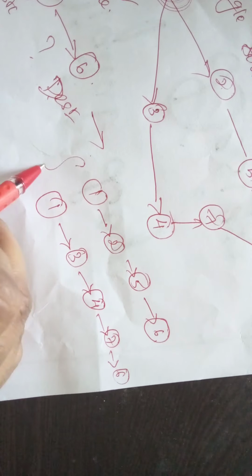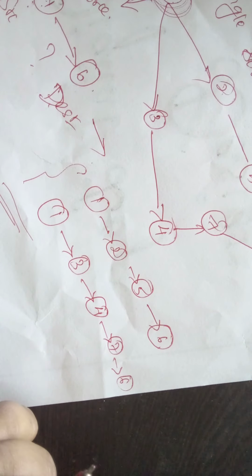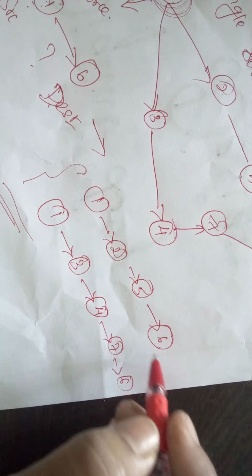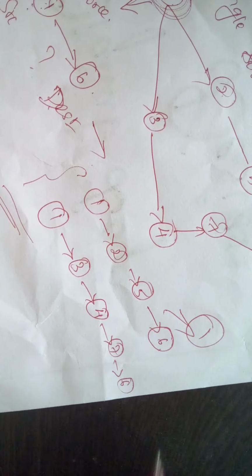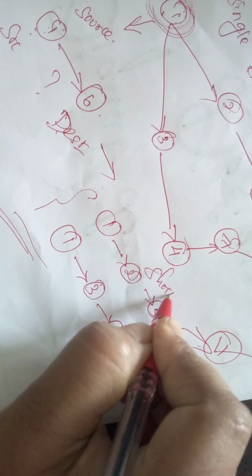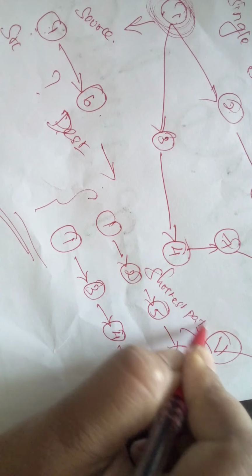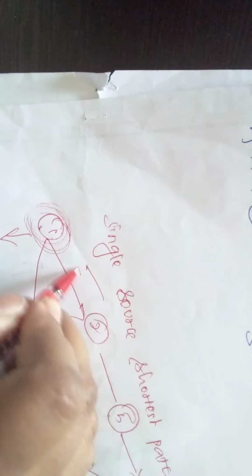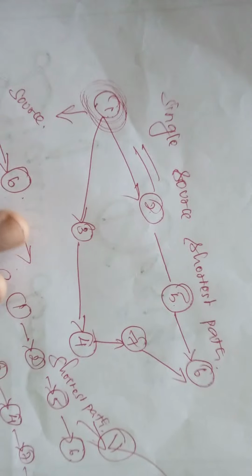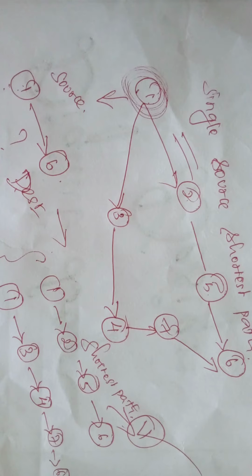So compare these two paths. Which one is the best one, which one takes the minimum time? Of course the first one. This is what the shortest path is, single source shortest path. This is the example here for single source shortest path.